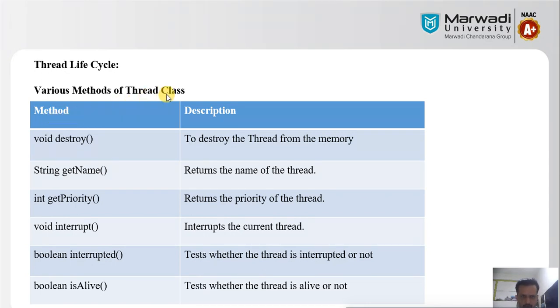Before starting this slide, we should know the meaning of the thread class, why we use it, what the different methods used in the thread class are, and what the significance of each individual method is for a particular thread. I will discuss this thread class implementation, and these are the default, predefined methods that exist in the thread class.